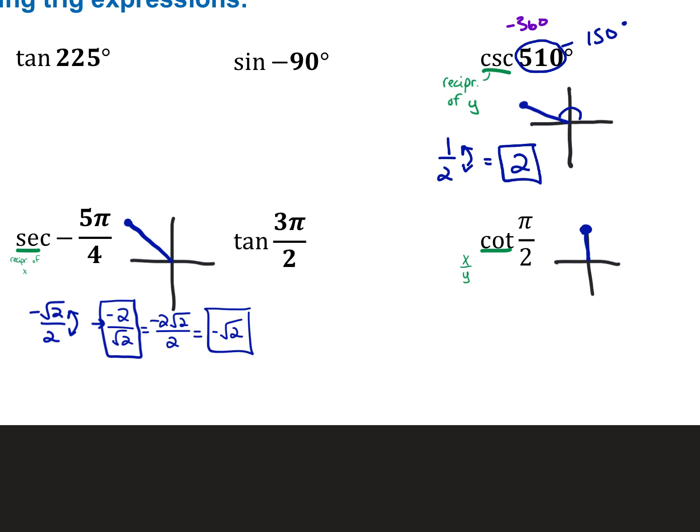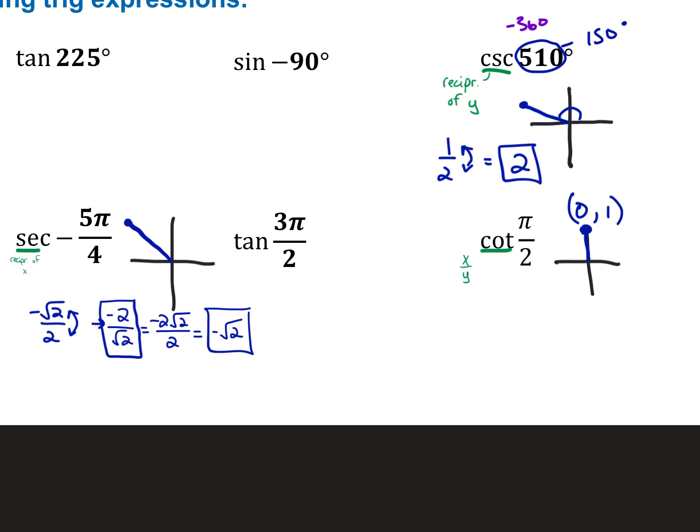And then at pi over 2, cotangent wants the x over the y. The coordinate here is 0, 1. If you did y over x at pi over 2, you would get undefined, and it doesn't make sense to flip the word undefined.